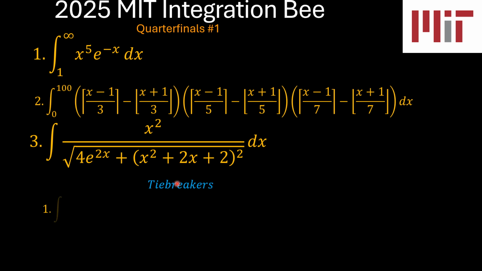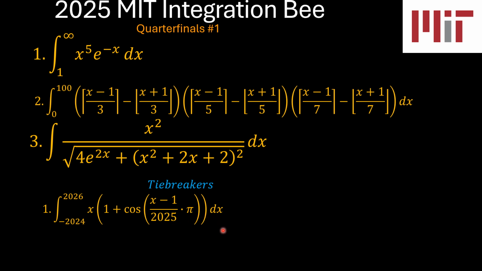Problem number 1, the definite integral from x equals negative 2024 to x equals 2026 of x, open bracket, 1 plus cosine of x minus 1 over 2025 times pi, close bracket.